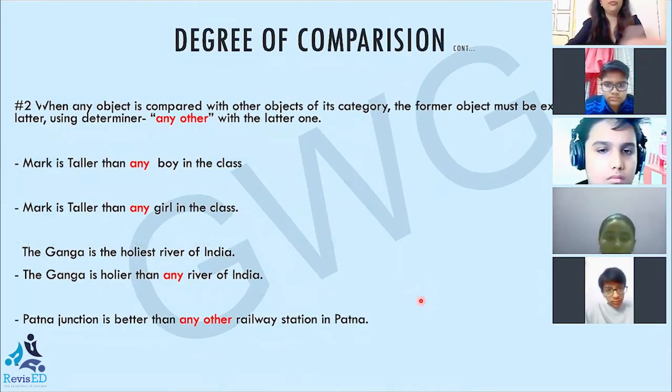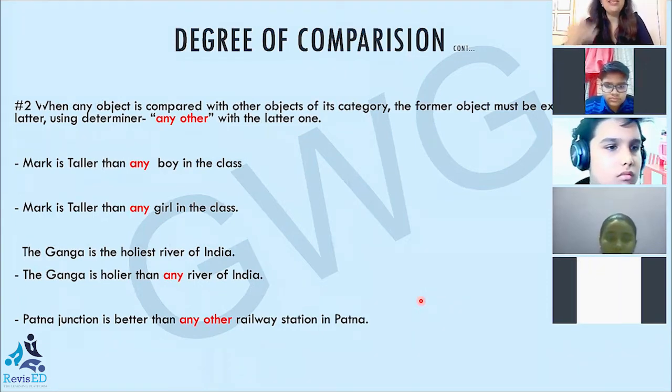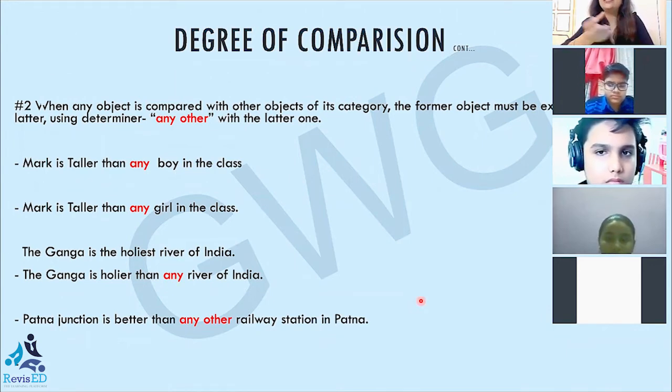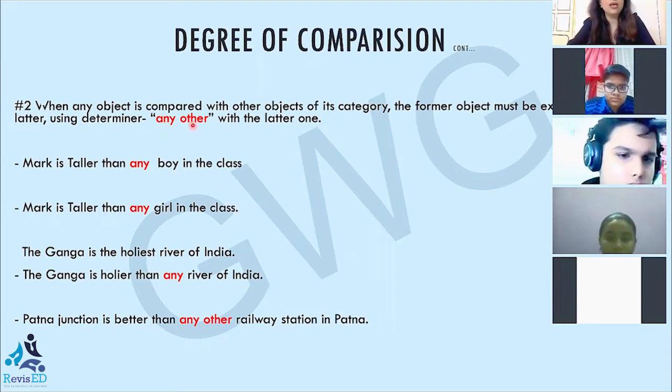Now, the second rule we need to follow is, when any object is compared with other objects of its own category, then the former object is excluded from the latter. And how do we exclude this object? By using the determiner any other. Now, let me make this clear to you. Okay, coming over to the first sentence, Mark is taller than any boy in the class.